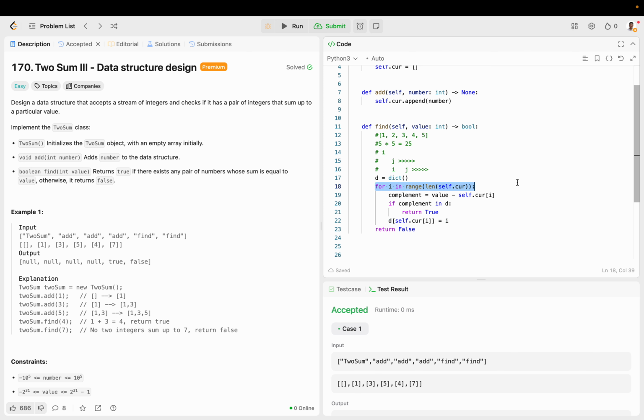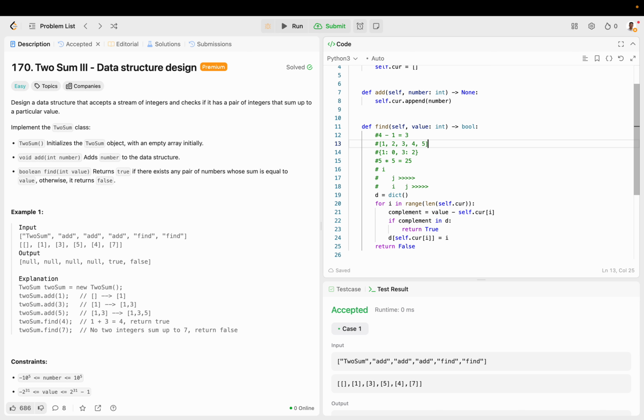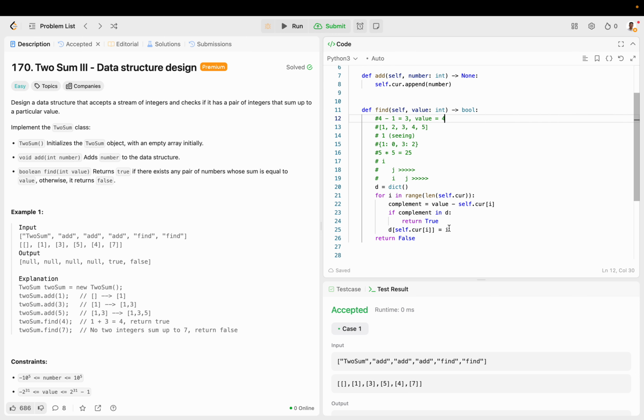And then we add it, and in the second turn, we're going to get to 2. And we're going to look in the dictionary, which is going to look like this. So we're checking the keys of the dictionary to see if the key happens to be equal to whatever value we need. So if value is like 4, then there should be a key in the dictionary that equals 3. For example, this number is irrelevant, but if it does, then we know that the current number, for example 1 that we're seeing, plus this key can add up to the value, which is 4, right? So just wanted to explain that real quick.